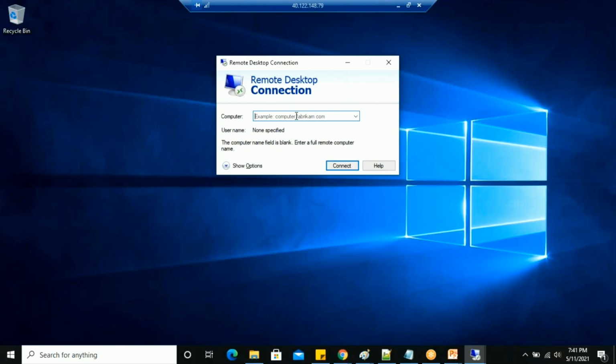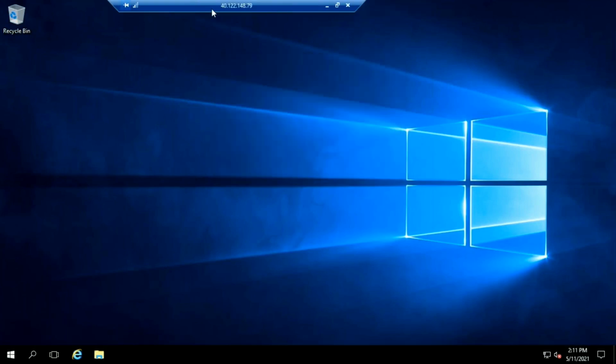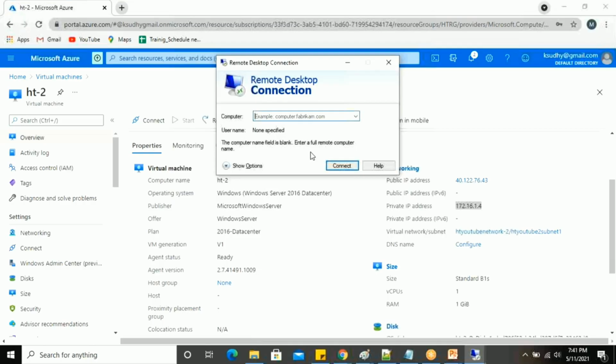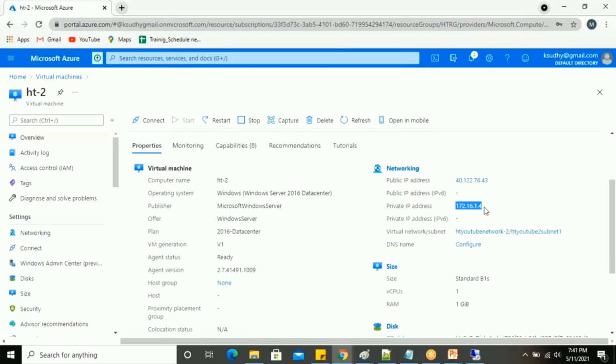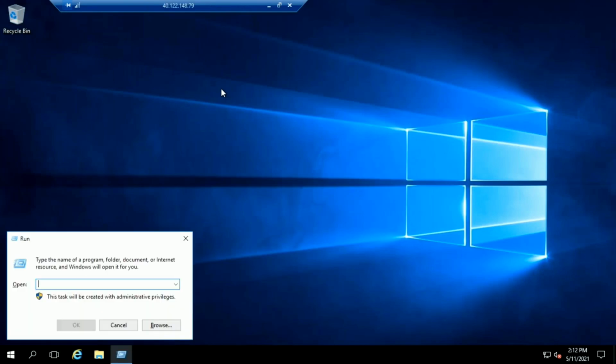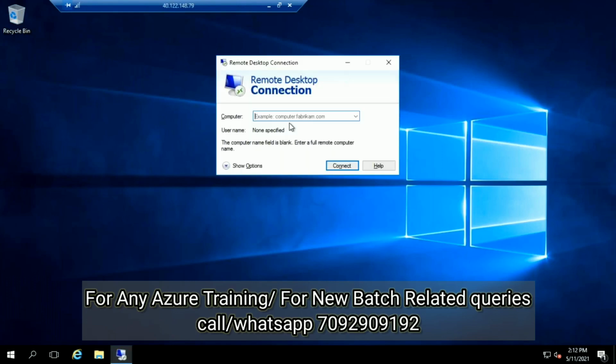Whatever connection I had, I give here: 172.1.4, with the command I copied. mstsc /v, and connect.